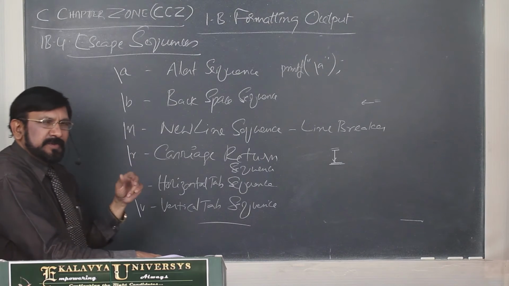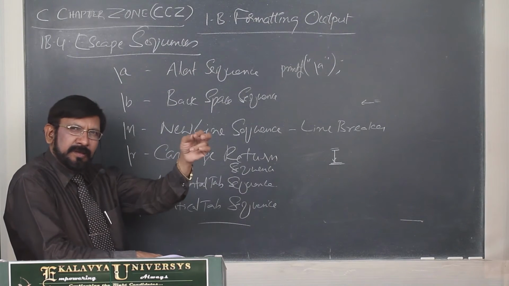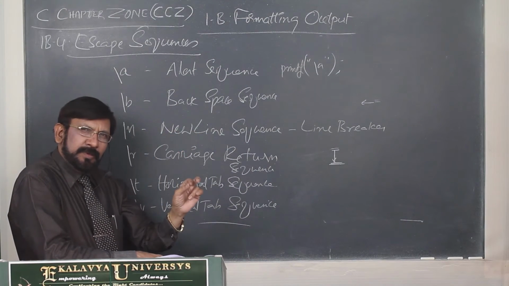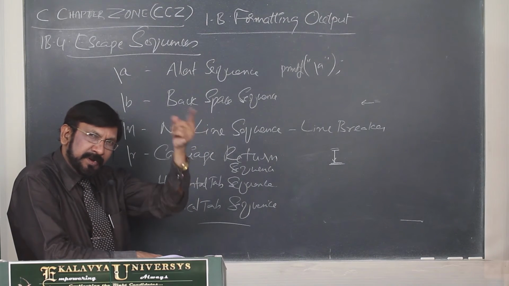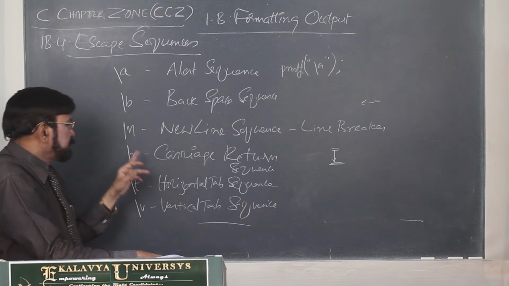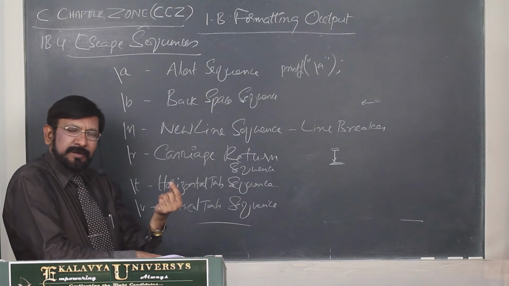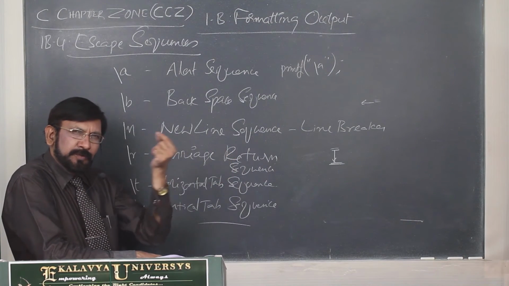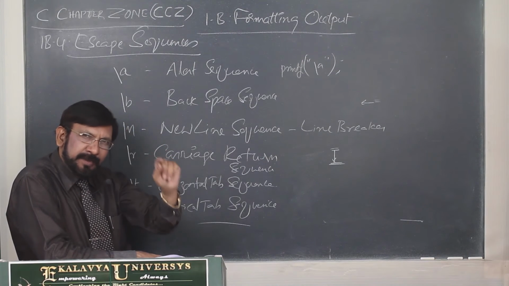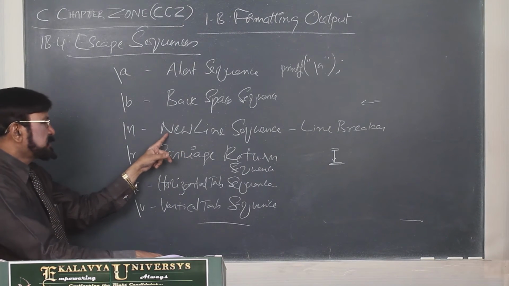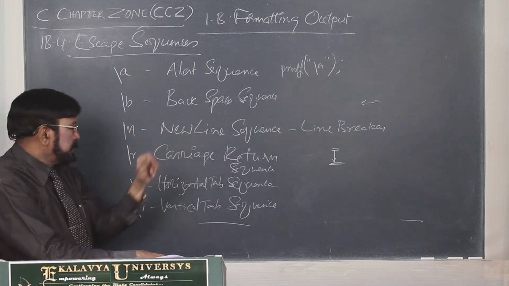Next, new line sequence moves the cursor from the current position to the first position of the immediately next line. That means line breaking. Carriage return moves the cursor from the current position to the first position of the same line.